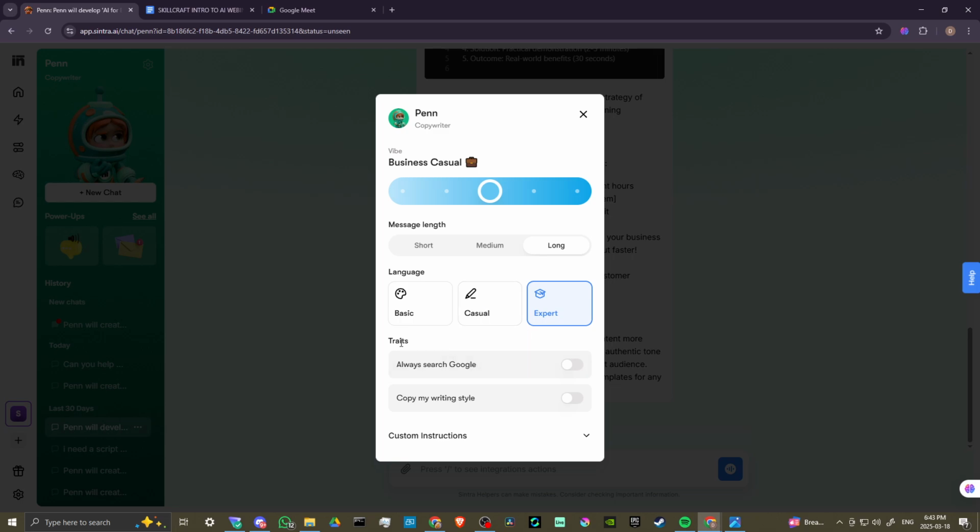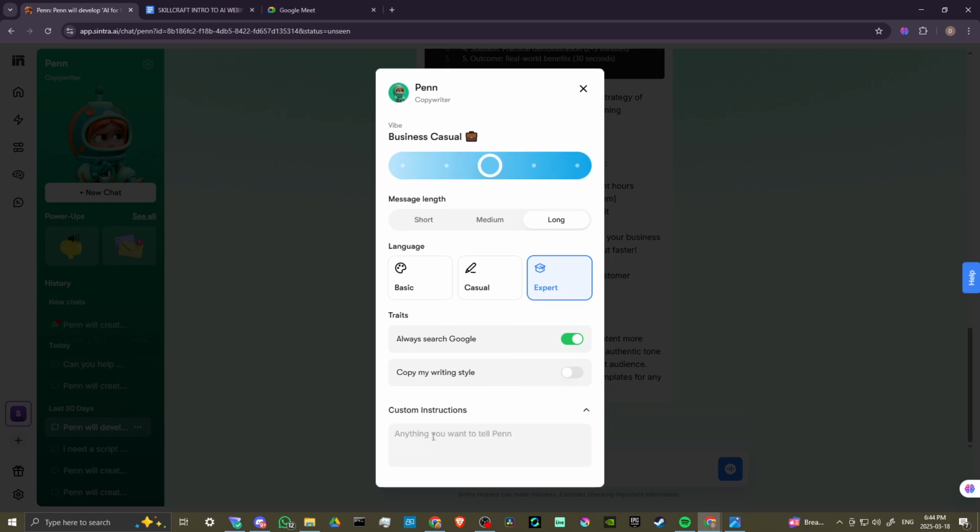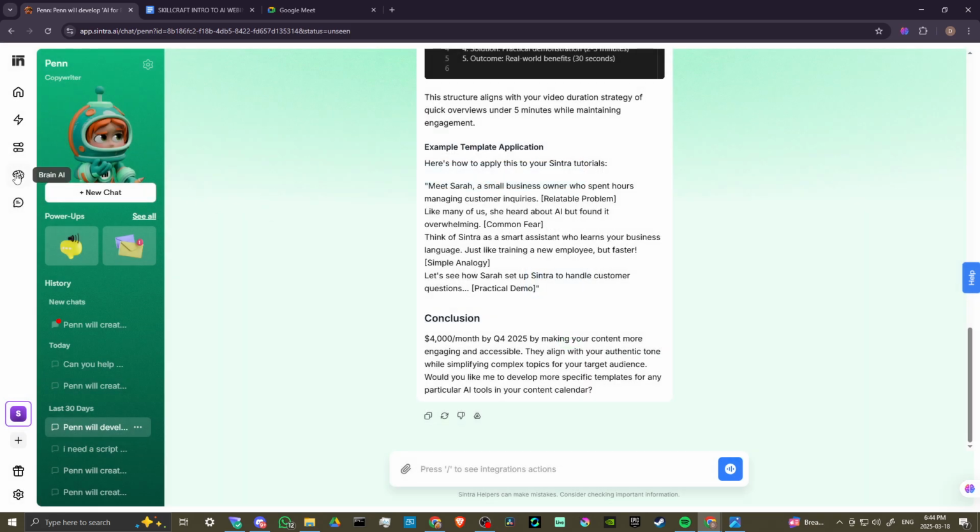We can also modify the traits. We can always search Google. We can copy my writing style. I like to say always search Google because I think that's a good way to make sure you're getting some good responses. Then here we can also set custom instructions. So if there's anything specific that you want Penn to know before you get your responses, then you can enter that in there. And that's going to show up here in our Brain AI section.